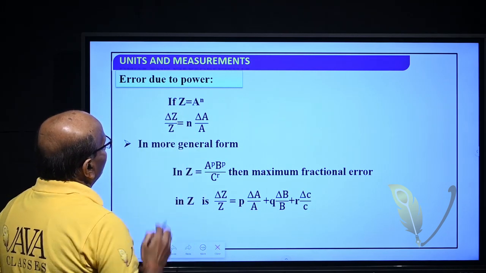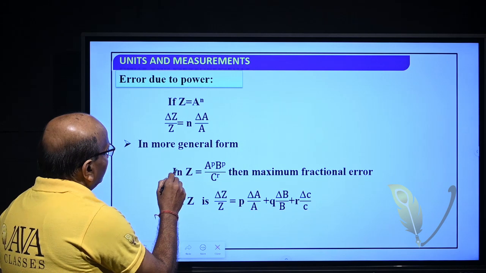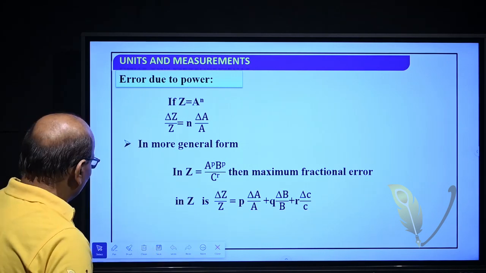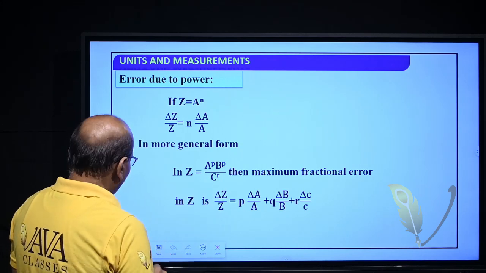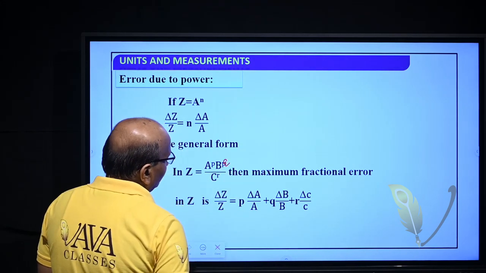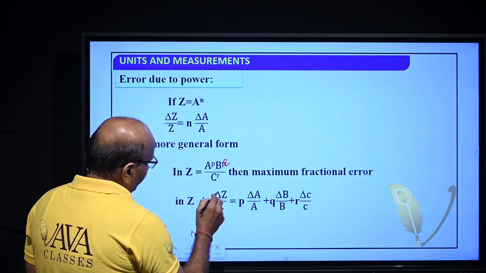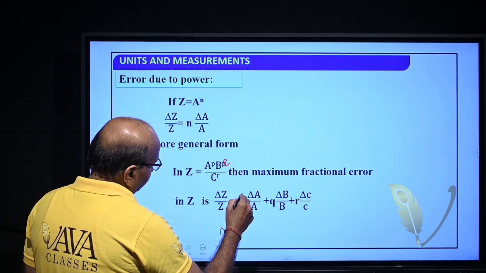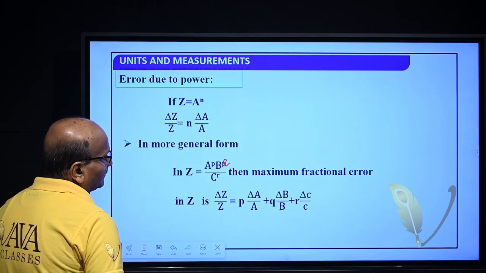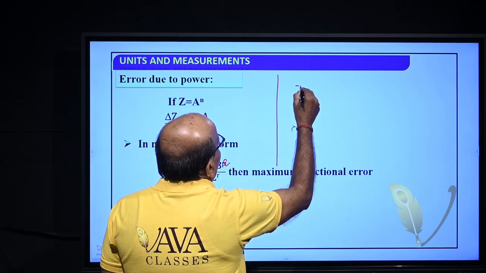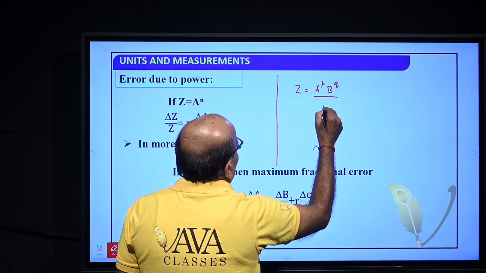If Z is equal to A to the power n, delta Z by Z is equal to n delta A by A. In more general form, we can write Z is equal to A to the power P, B to the power Q and C to the power R. Similarly you can write delta Z by Z is equal to P delta A by A plus Q delta B by B plus R delta C by C. Because how we do it: Z is equal to A to the power P, B to the power Q and C to the power R.